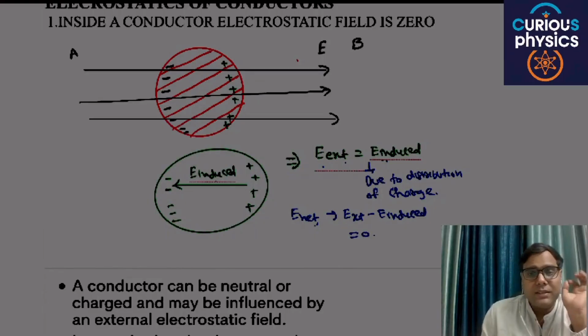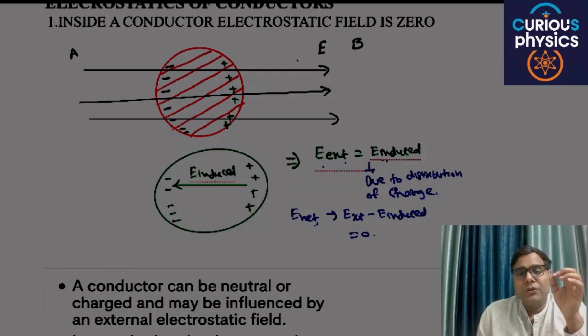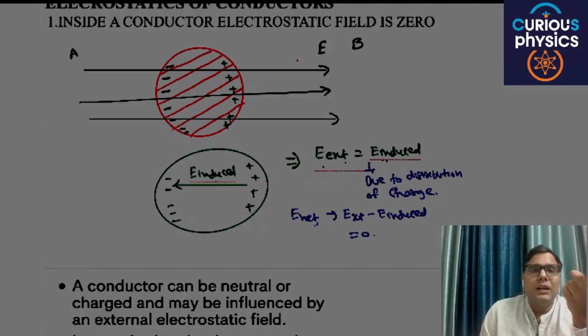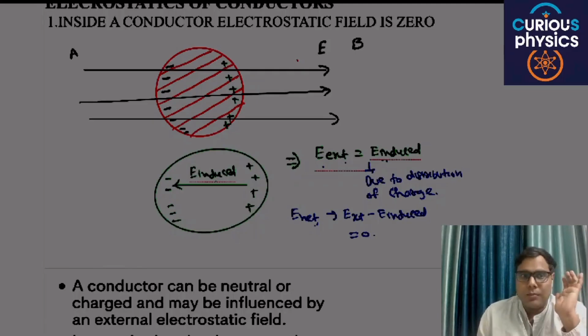The basic concept is, under the influence of the external electric field, the charges inside the conductor arrange themselves in such a way that the induced electric field will always be equal to the external electric field. So the net electric field inside the conductor is always zero under the influence of an external field. This is a very important property.